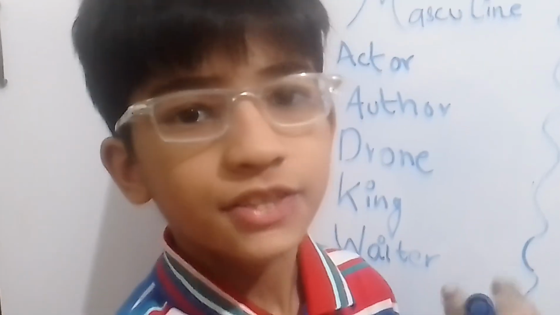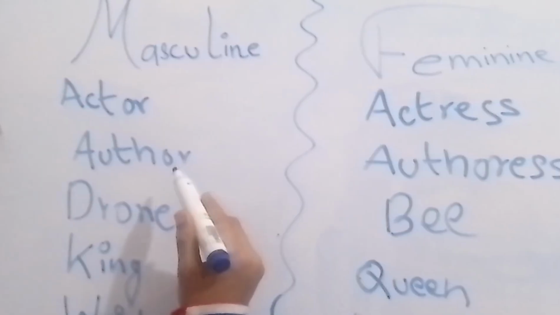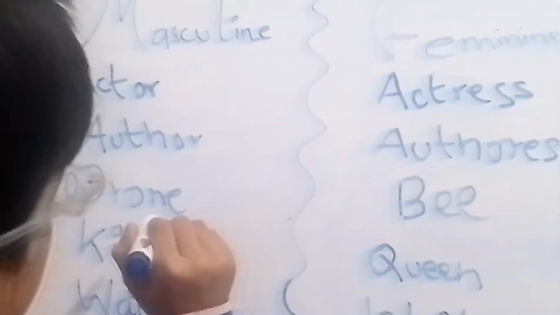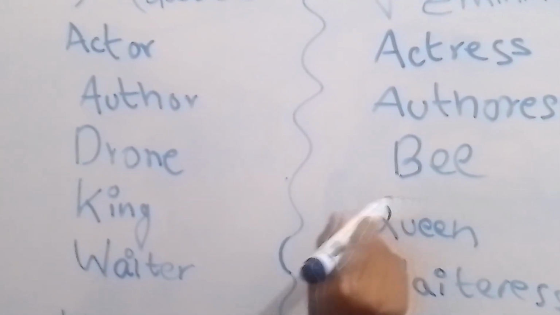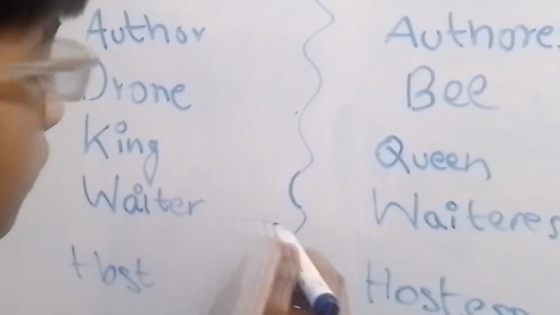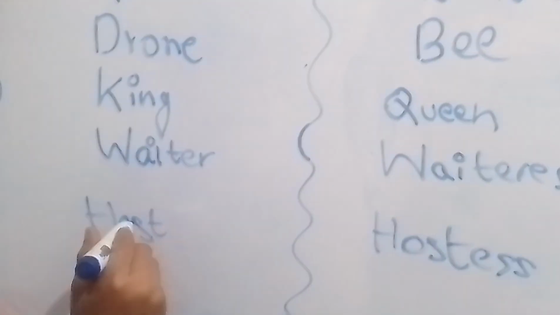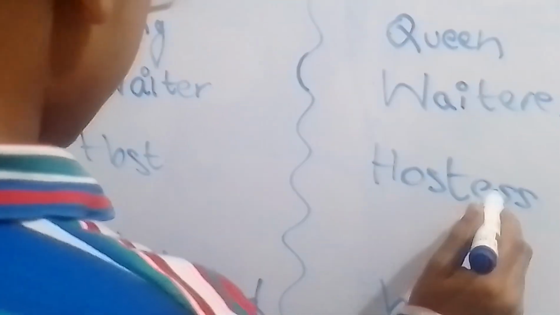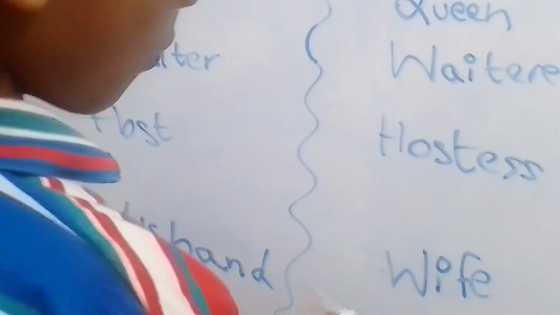Dear kids, I will repeat all these words one more time. So let's start. Actor, actress. Author, authoress. Drone, bee. King, queen. Waiter, waitress. Host, hostess. Husband, wife.